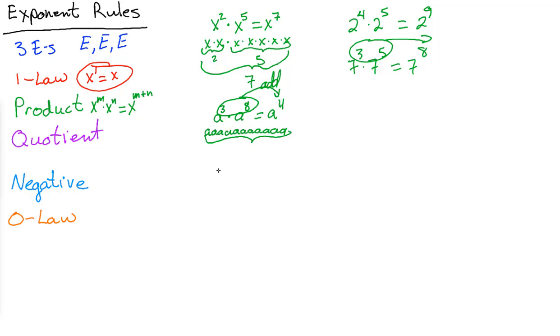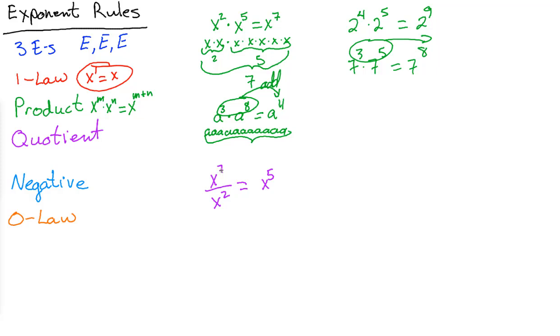So what happens if we divide? What if we took this and went backwards? X to the seventh over x to the second. Well, if x squared times x to the fifth is x to the seventh, then x to the seventh divided by x squared better be x to the fifth. If multiplication leads to addition of exponents, then division better lead to subtraction of the exponents.